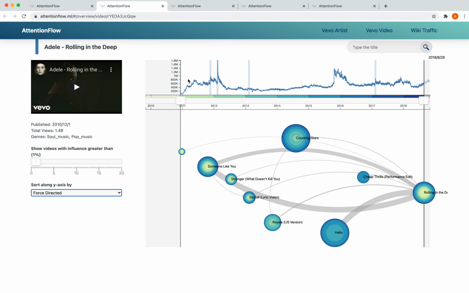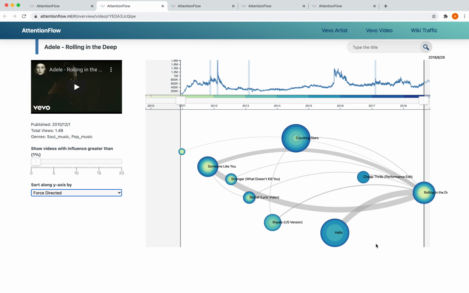So on the top panel, we can see the blue line chart showing the daily traffic of the ego node. In addition, we also offer a tree ring representation of the same time series inside each node. This is the more coarse-grained view of the time series, and it allows us to quickly compare the evolution of many time series at the same time.